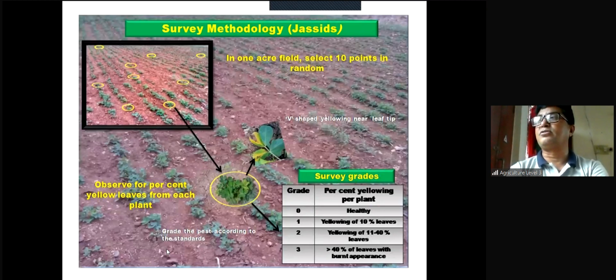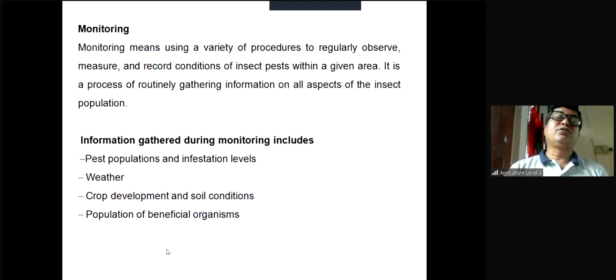So now if we say grade 2 for the jassid infestation, you can easily understand what is the percentage of the infestation, 11 to 40%. Clear? This is the way of expression of the survey result. So are you clear about the survey?